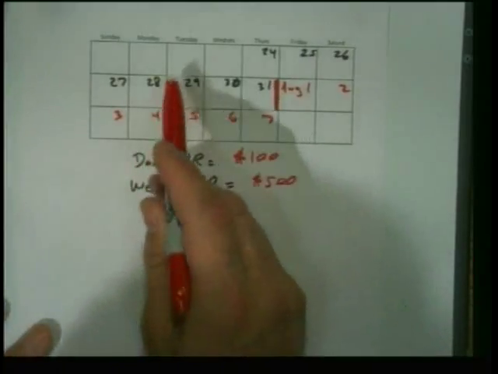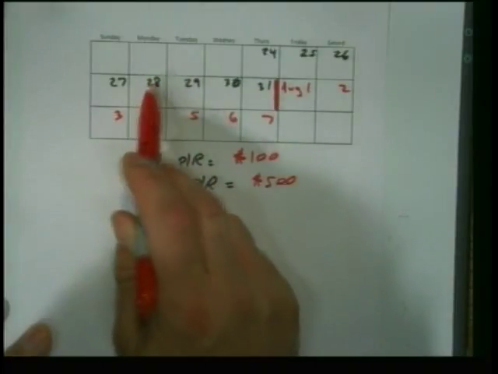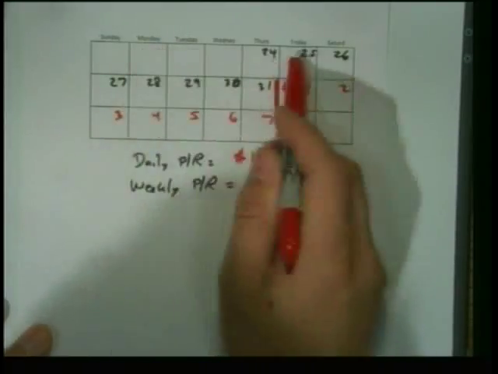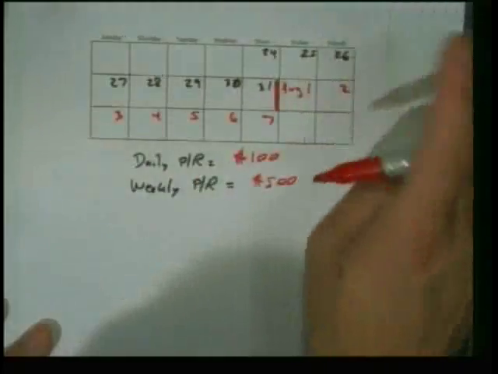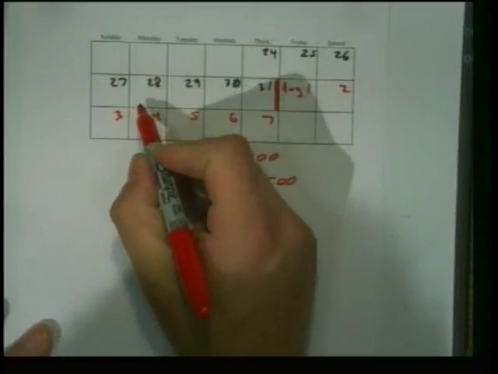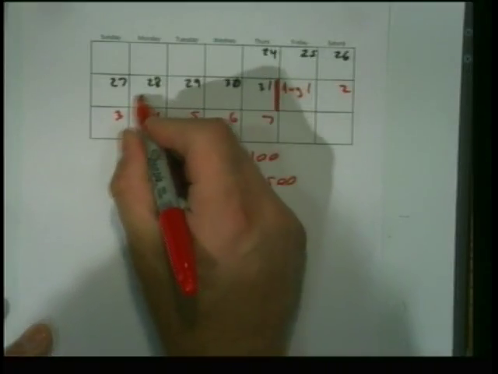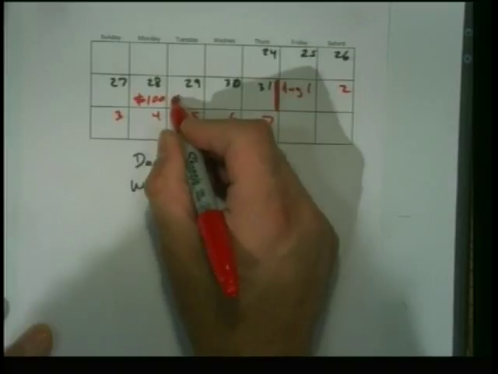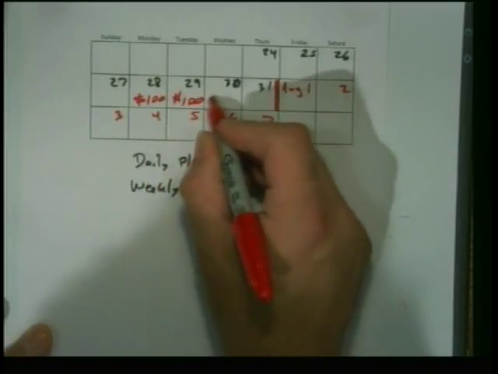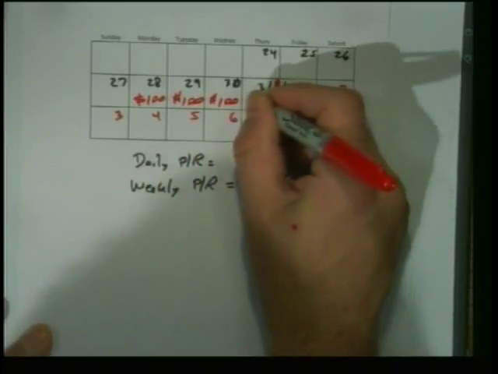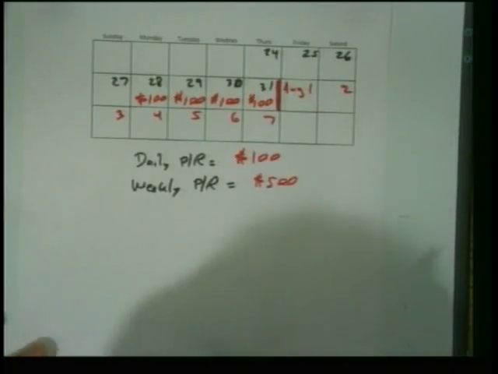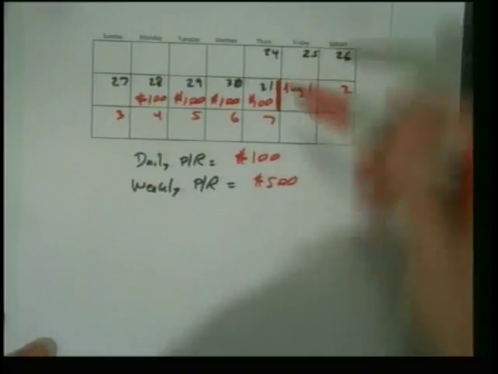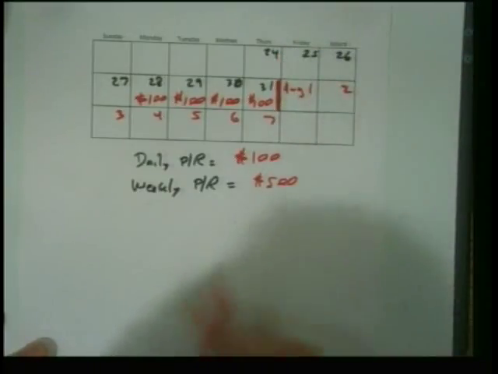Okay, now they were paid on Monday, July 28th for this work week, right? So those days are paid for. There's no accrual there. Now they worked this day, right? And earned $100. They worked this day and earned $100. They worked this day and earned $100. And they worked this day and earned $100, didn't they? So how much do we owe as of July 31st but not have yet paid out? $400, right?